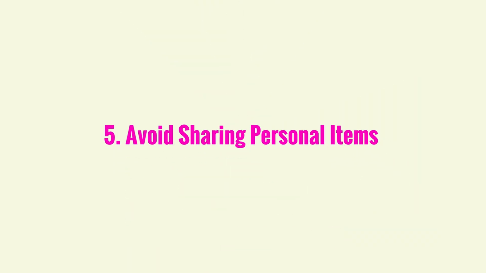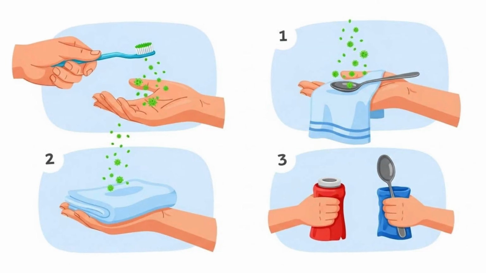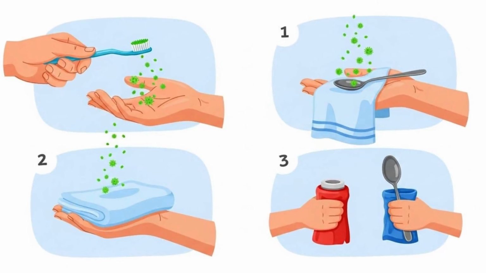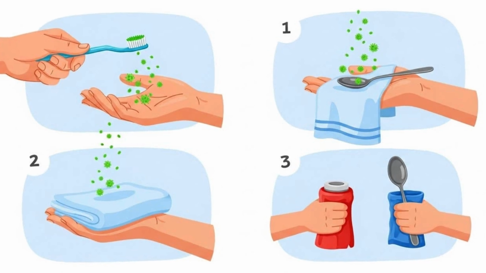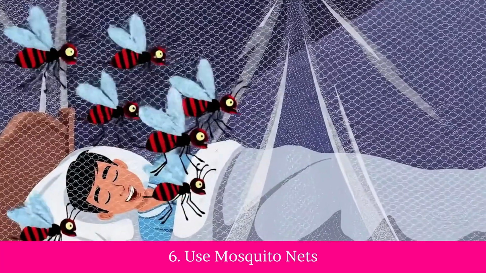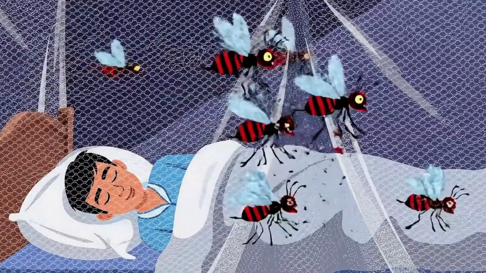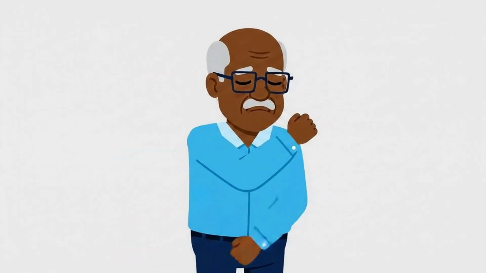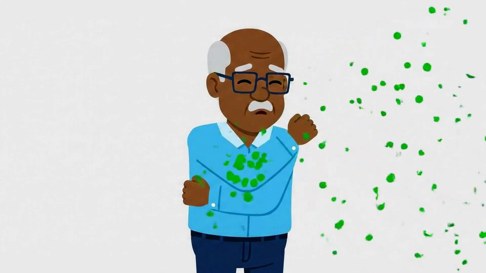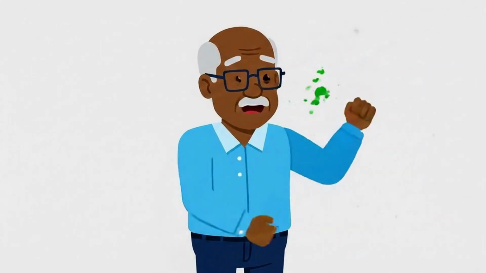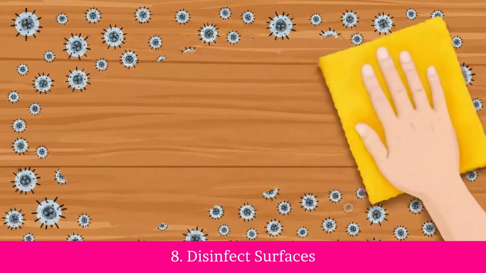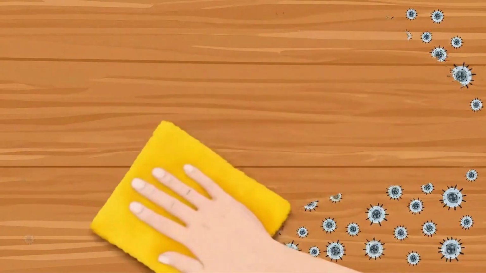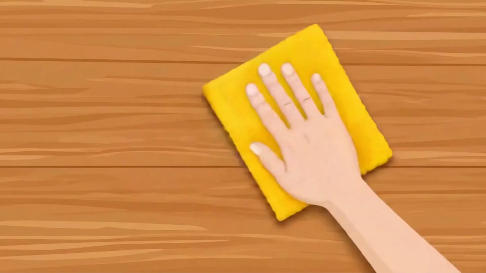5. Avoid sharing personal items. Don't share personal items like towels, toothbrushes, or utensils that can carry germs. 6. Use mosquito nets. Sleeping under mosquito nets can protect against diseases like malaria. 7. Cover coughs and sneezes. Cover your mouth and nose with a tissue or your elbow when coughing or sneezing to prevent airborne transmission. 8. Disinfect surfaces. Regularly clean and disinfect commonly touched surfaces to kill germs.